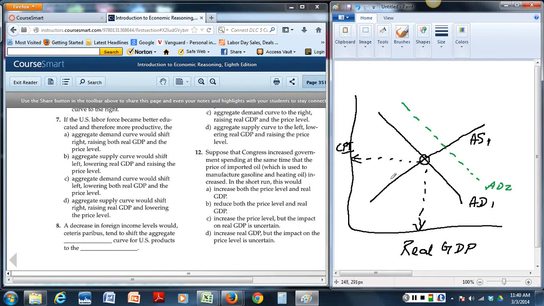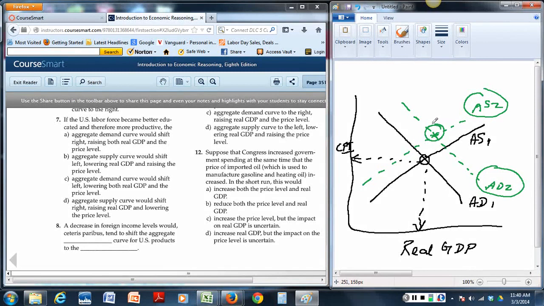Now the supply curve has to shift, because every product that we produce using oil, gasoline, jet fuel, any manufacturing, everything uses oil to produce. So the cost of producing things is going up, and the supply curve would shift left to AS2. Now the market clears between AS2, the new supply curve, and the new demand curve stimulated by the government. They clear here.